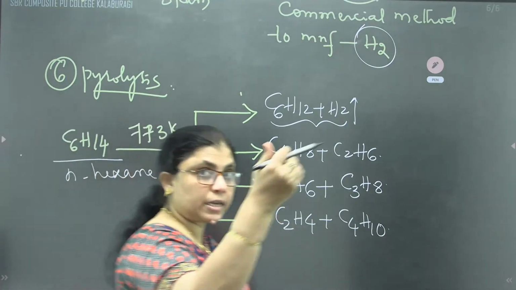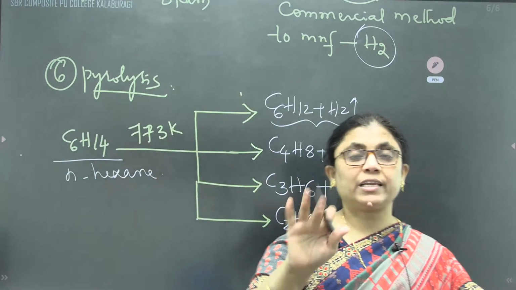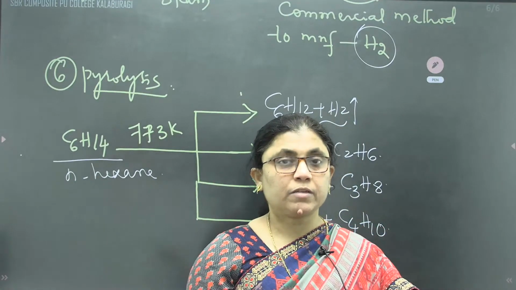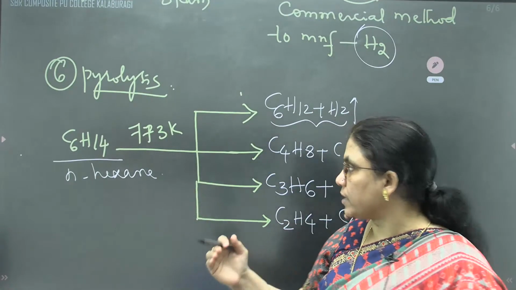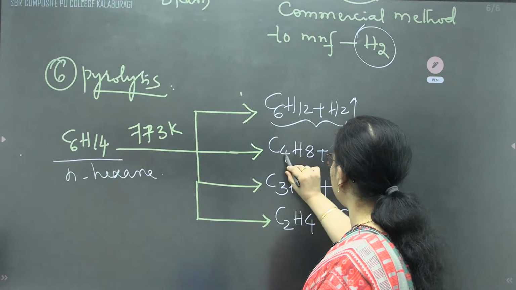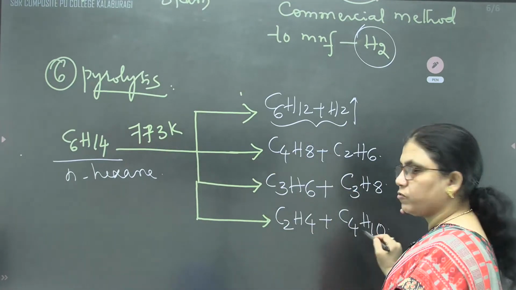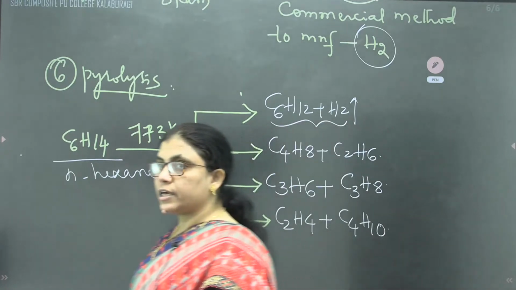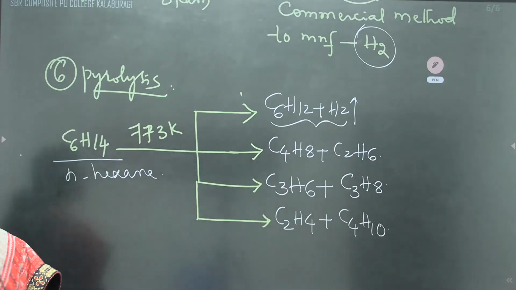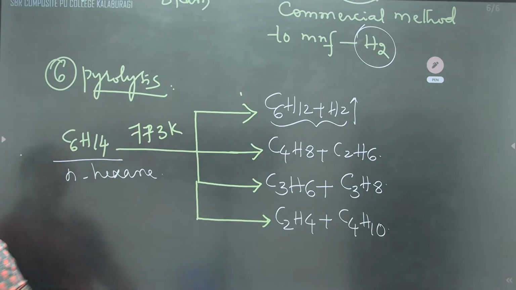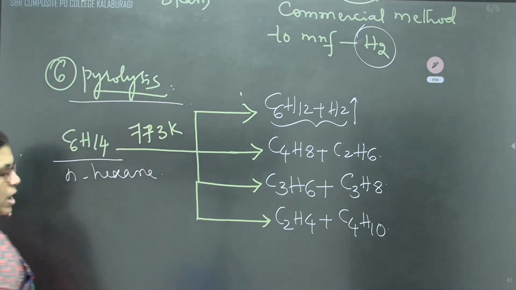Same way, if you are taking 10 carbon atoms, we'll get 8 plus 2. The number of carbon atoms, 6 are there, 4 plus 2 will be 6, 3 plus 3 will be 6, 2 plus 4 also 6. One is an alkane, one is an alkene. So remember, higher hydrocarbons converted into lower hydrocarbons is called pyrolysis.